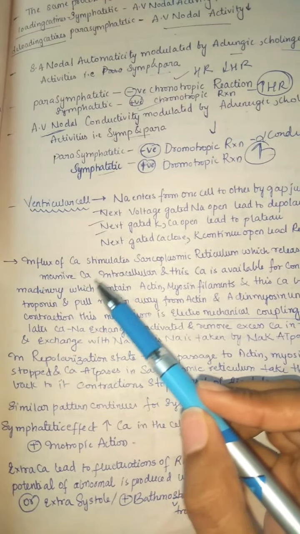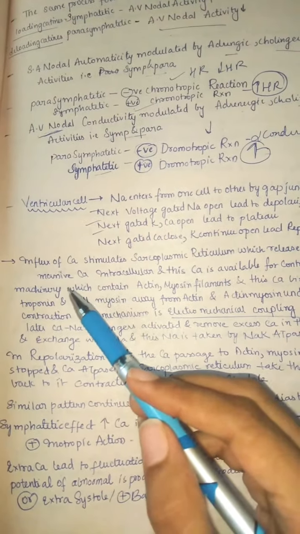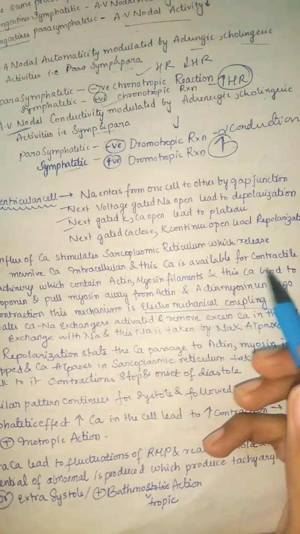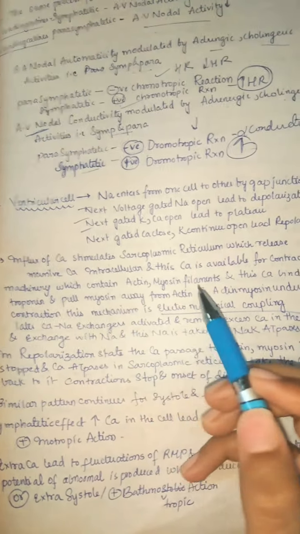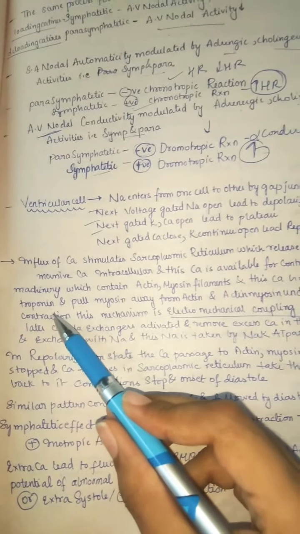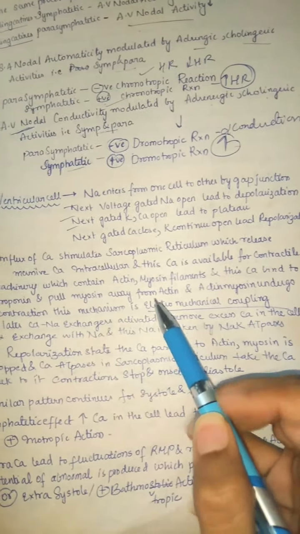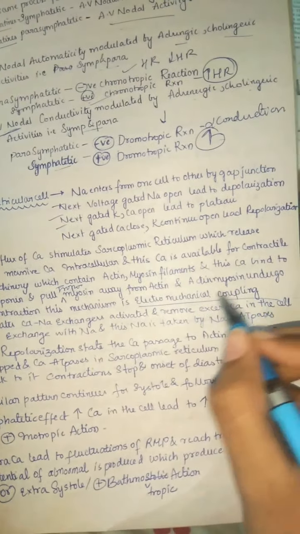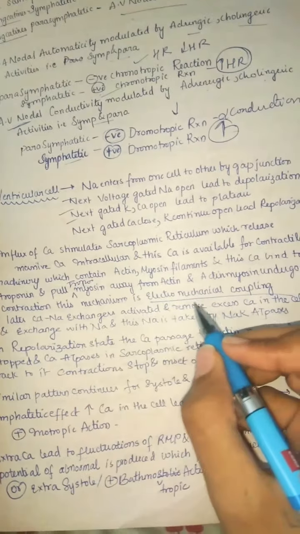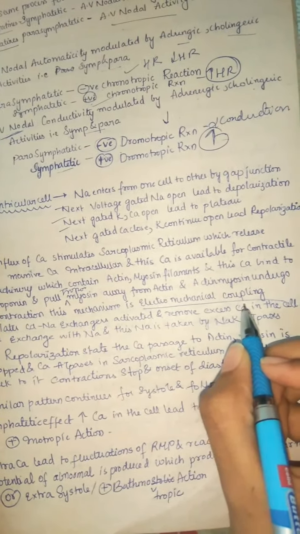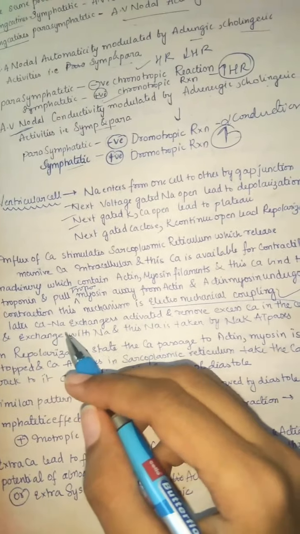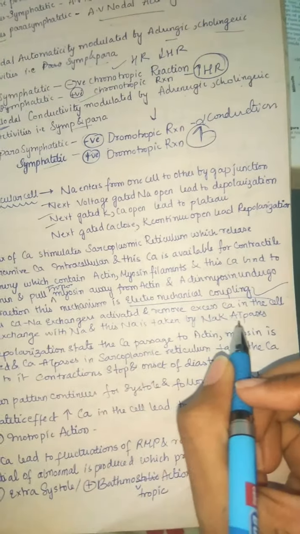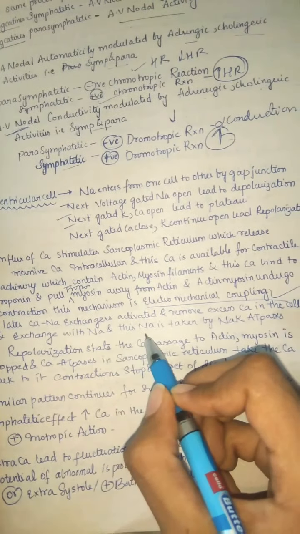Influx of calcium stimulates the sarcoplasmic reticulum, which releases a massive amount of calcium intracellularly, and this calcium is available for the contractile machinery, which contains actin and myosin filaments. This calcium binds to troponin and pulls the tropomyosin away from actin, and now actin and myosin can undergo contraction. This mechanism is mainly electromechanical coupling, which is going on in the heart. Later the calcium sodium exchanger is activated and removes the excess calcium from the cell, exchanging it with sodium, and this sodium is taken back by the sodium potassium ATPase. So everything is a continuing homeostatic process.